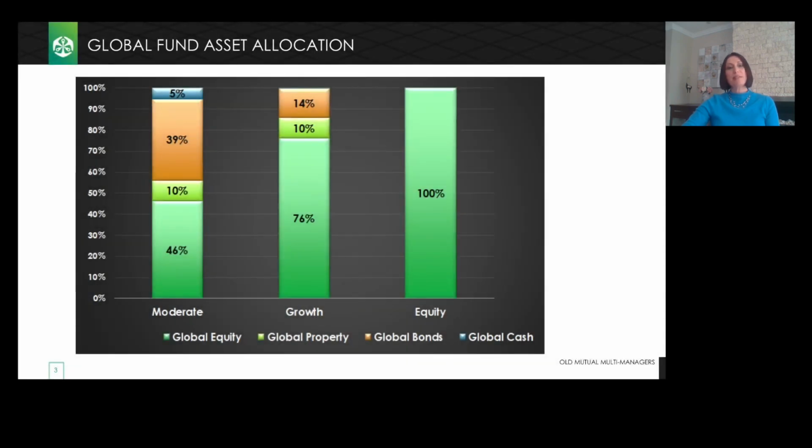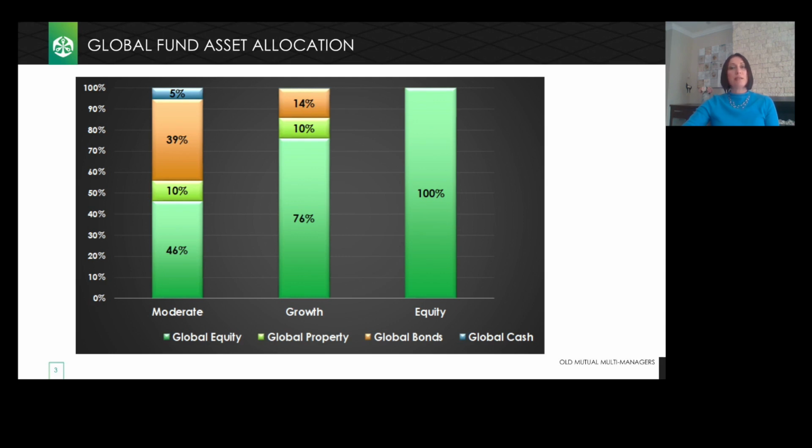As multi-managers, the success of our process relies on different layers of diversification. Firstly, we ensure adequate diversification amongst different global asset classes. Our starting point in the process is to establish the most optimal combination of different asset classes that offers the best chance of achieving the real return objectives for our clients. And this graph showcases such combination of asset classes for each of the global funds.